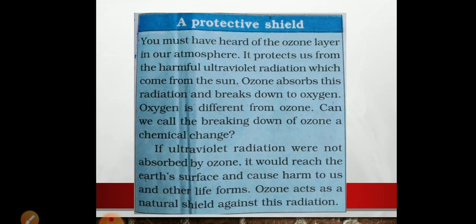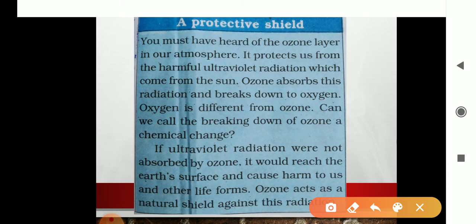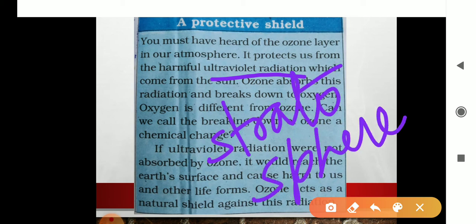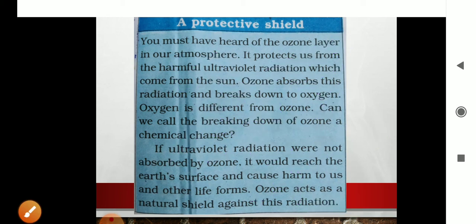Okay, now see, a protective shield. We all know about the ozone layer in the atmosphere. It protects us from the harmful UV radiation which comes from the sun. And this ozone layer is present in the stratosphere. Stratosphere is one of the layers of the atmosphere. The formula of ozone is O3, right?